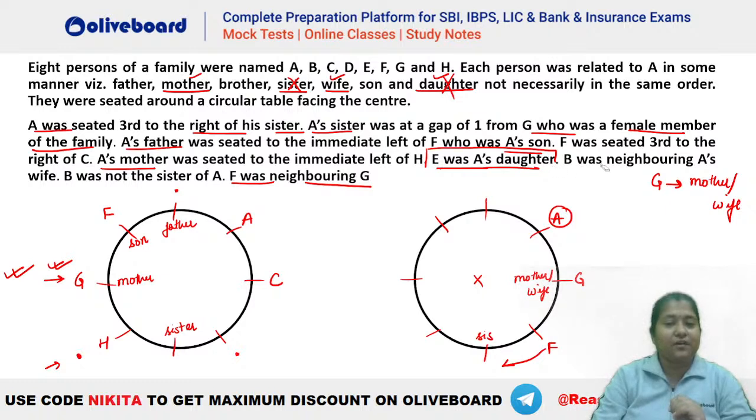Now what is given? B was neighboring A's wife. So B can be this person but wife cannot be placed. That means B has to be this person. And B was not the sister of A. So that means B cannot be here.